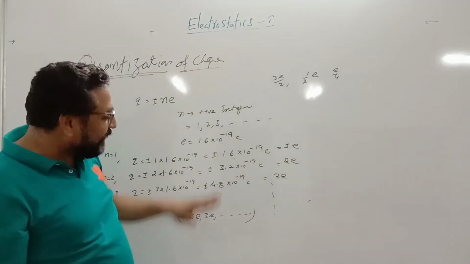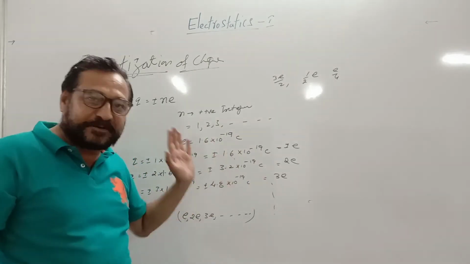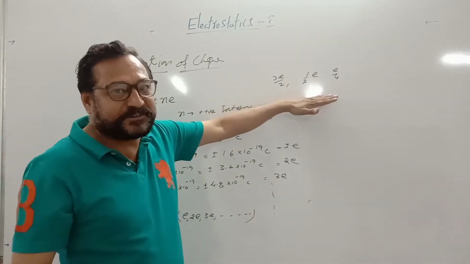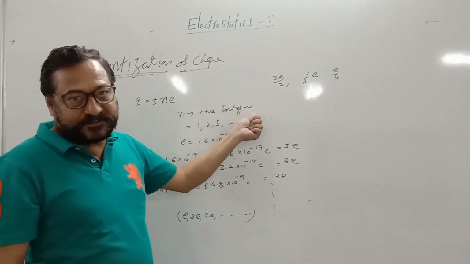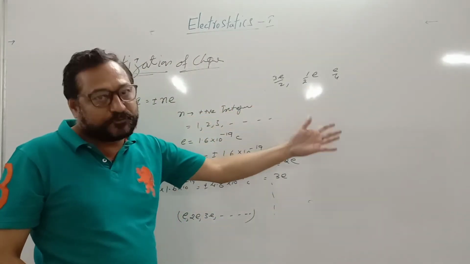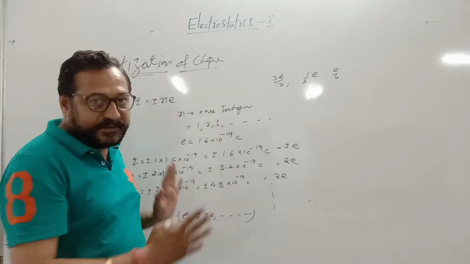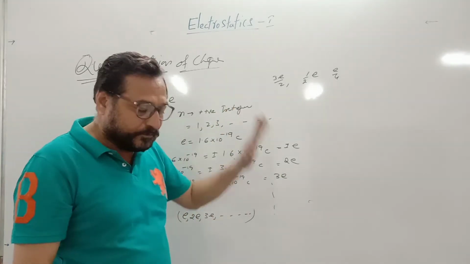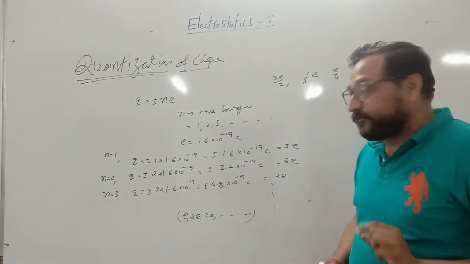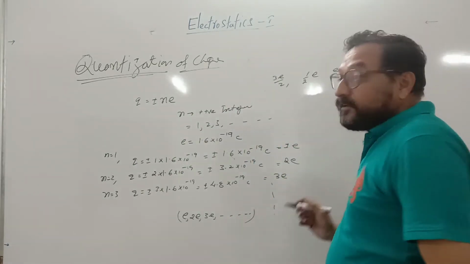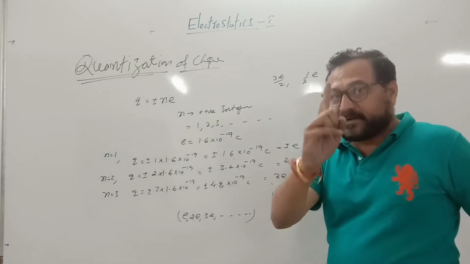Same as the charge, full electrons are shifted from one body to another, or taken out from a body, a full number of electrons, a positive integer number. It means 1, 2, 3, 4 and so on. That's called quantization, and that simple concept is finished. Then there is another very important word. What is the word? The word is fundamental charge. This is a 1 mark question.